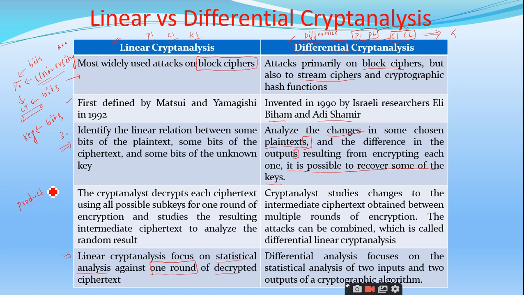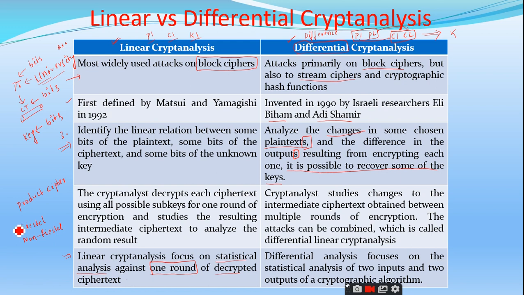Have we gone through the concept of product ciphers? Have we gone through the concept of Feistel ciphers and non-Feistel ciphers? Yes, sir. So in those concepts, we have gone through the concept called as round.